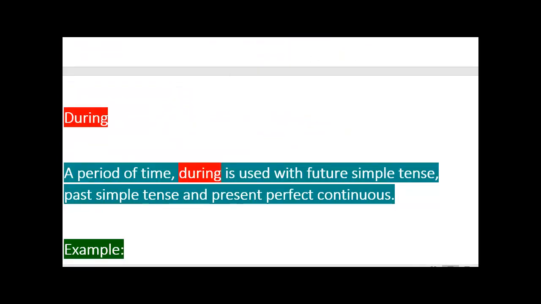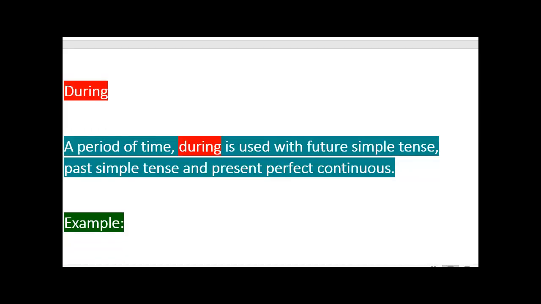We'll move on to during. During is like while, okay? I'm going to have another video to talk about during and while and when, to explain the difference between them. But here we're talking about during as a preposition of time, so it's a period of time.